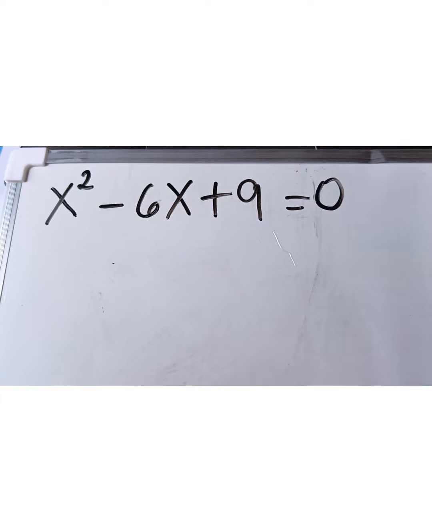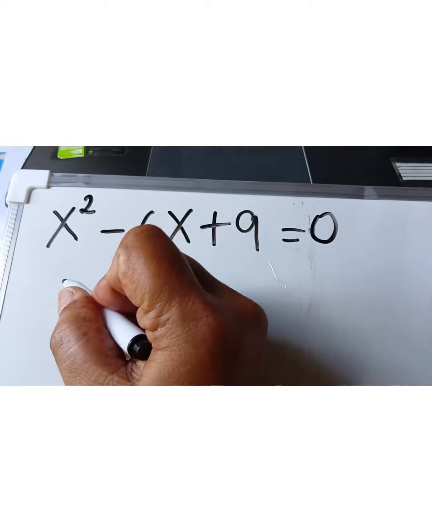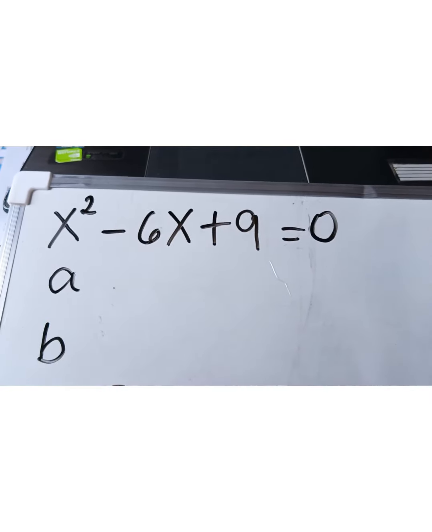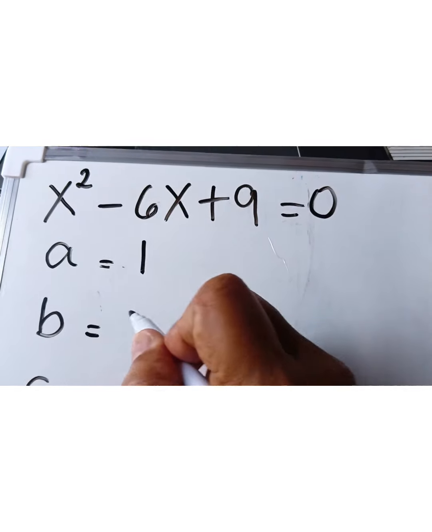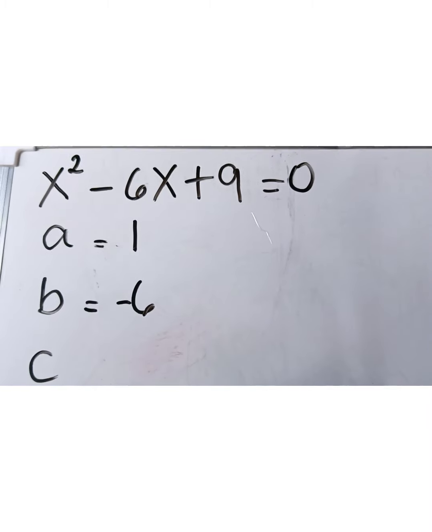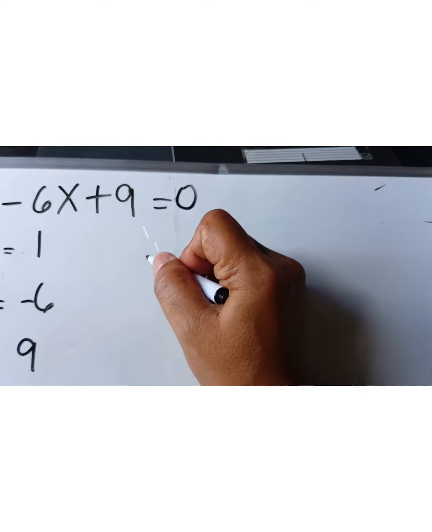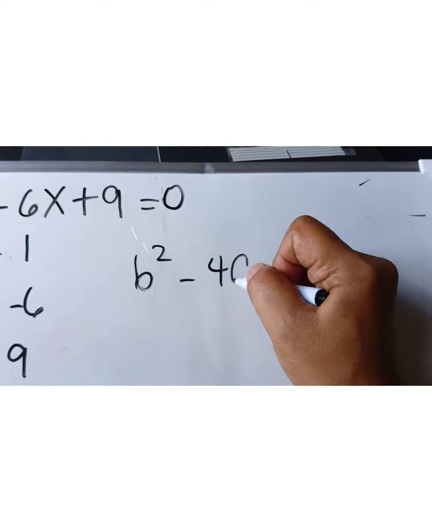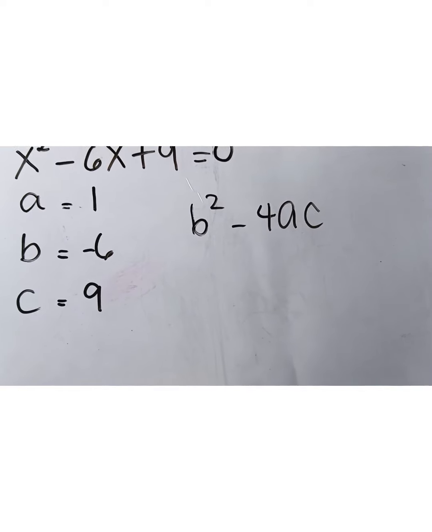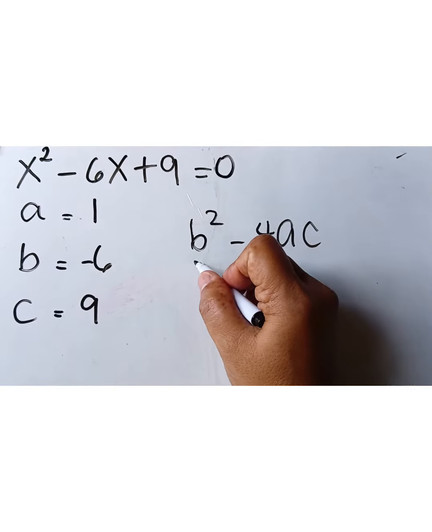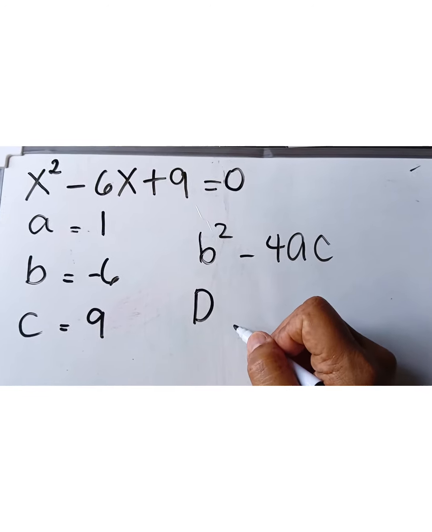Let us try to find the discriminant of x squared minus 6x plus 9 is equal to 0. Let's identify our a, b, and c. So our a here is 1, b is negative 6, and c is positive 9. So using the expression b squared minus 4ac, we will now substitute the values given to a, b, and c. We call this our discriminant, and we may denote it as capital D.